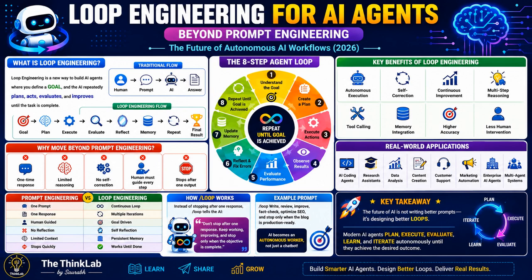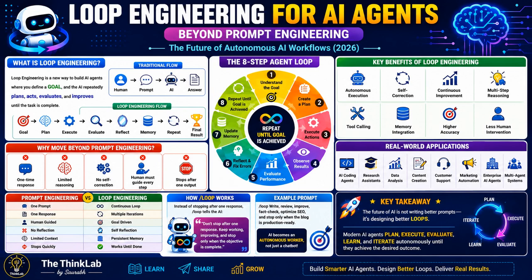The core idea is very simple. Don't ask the AI for one answer, give it the goal. For example, instead of saying "write a blog post," you can say write a blog post, review it, improve the language, fact check the information, optimize it, and stop only when it is ready for publication. Now the AI behaves like an autonomous assistant rather than a chatbot.